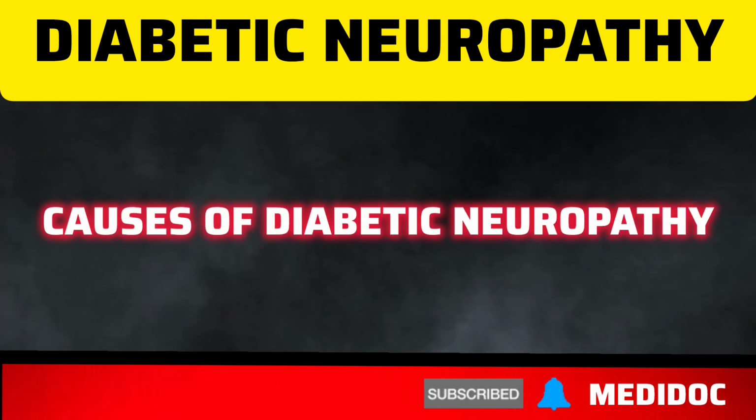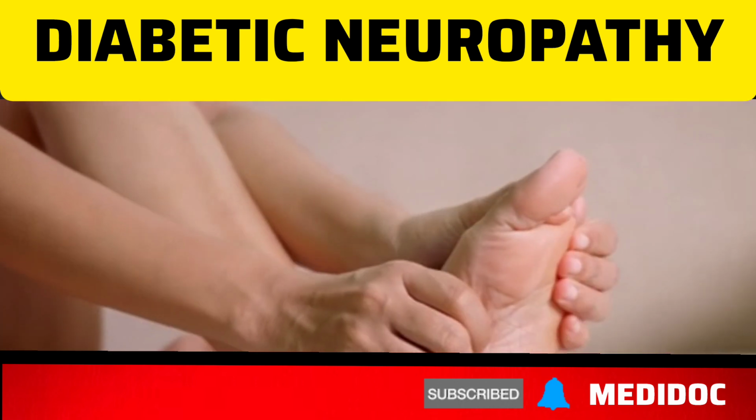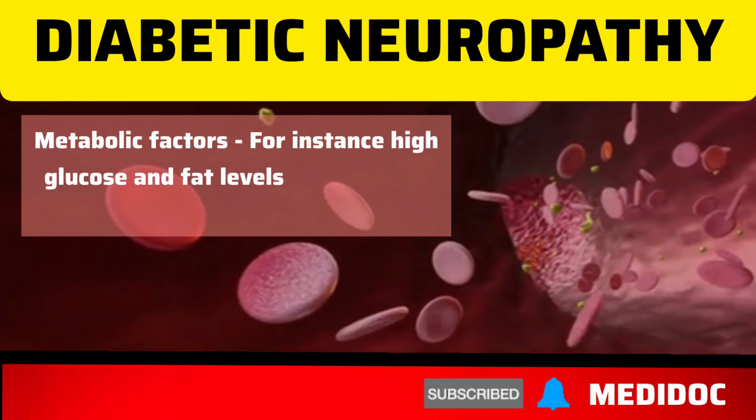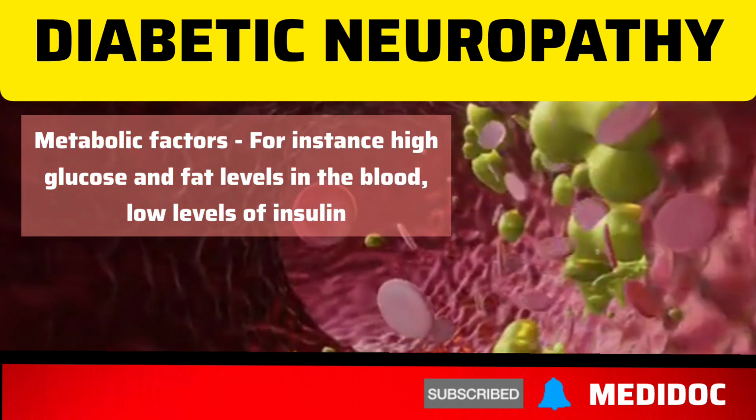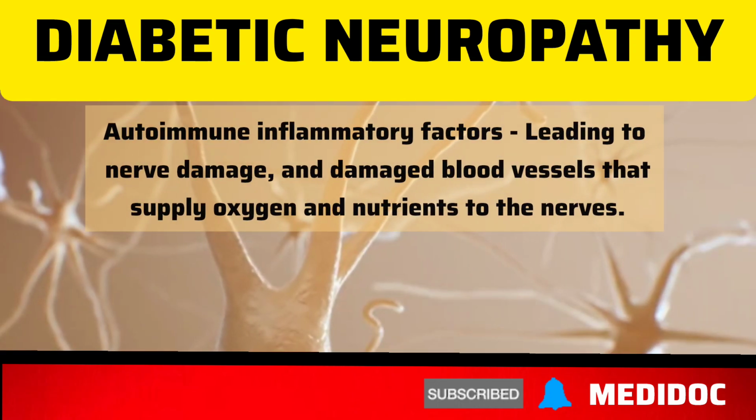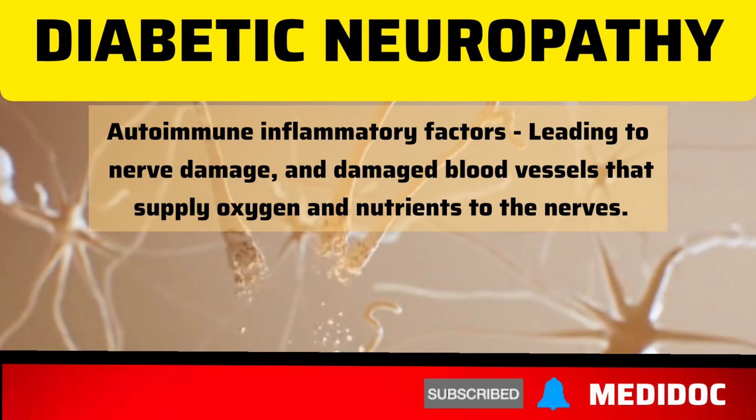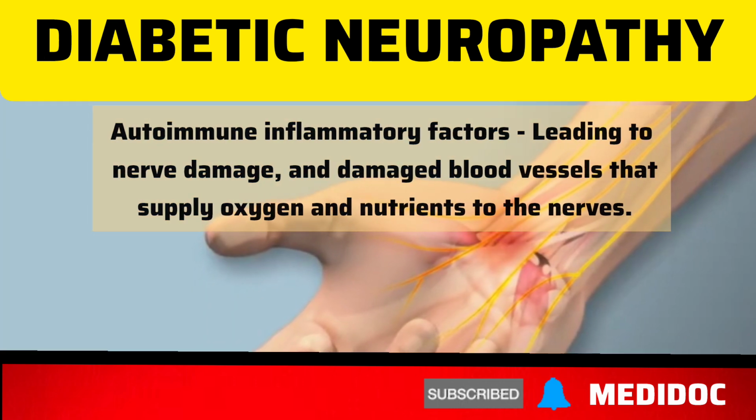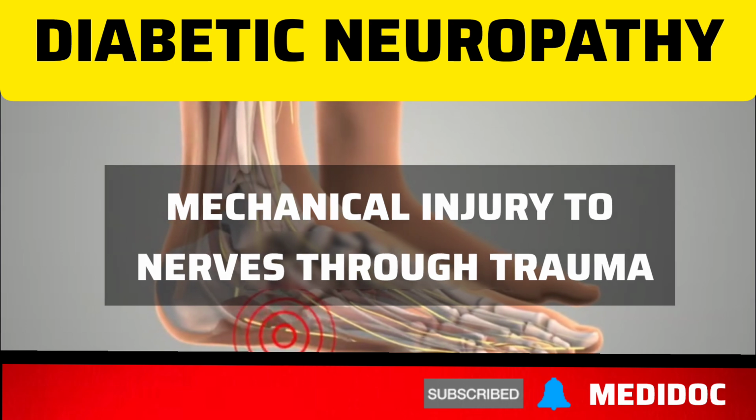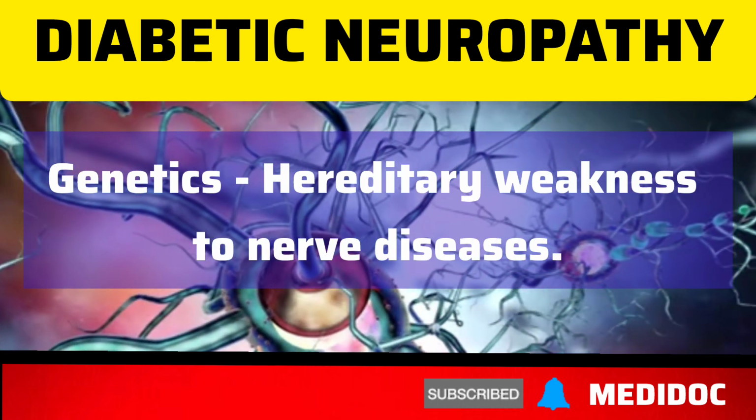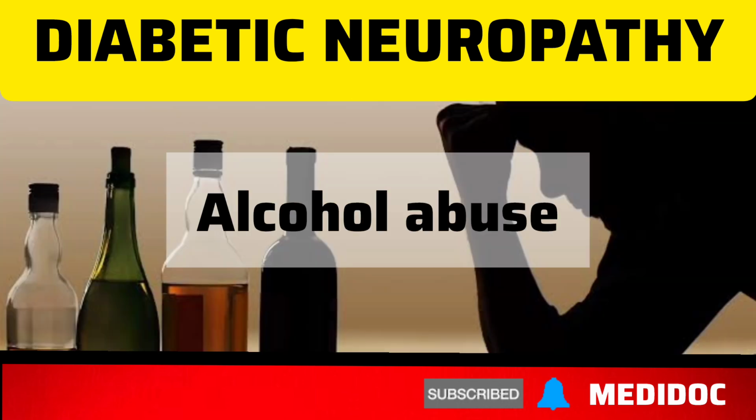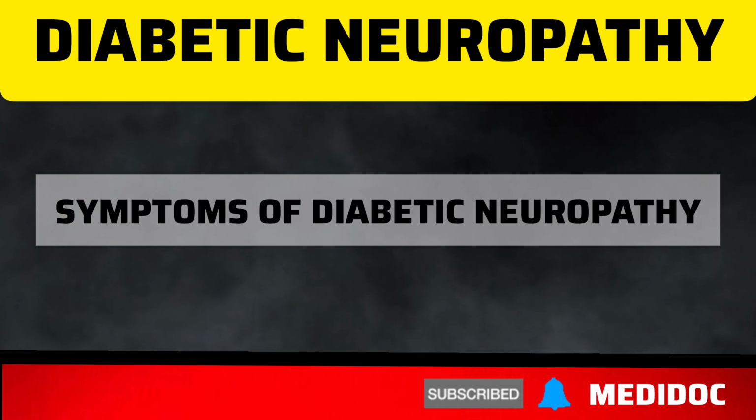Causes of diabetic neuropathy. Below are the various triggers associated with diabetic neuropathy. Metabolic factors, for instance high glucose and fat levels in the blood, low levels of insulin. Autoimmune inflammatory factors leading to nerve damage and damaged blood vessels that supply oxygen and nutrients to the nerves. Mechanical injury to nerves through trauma. Genetics, hereditary weakness to nerve diseases. Excessive smoking. Alcohol abuse.